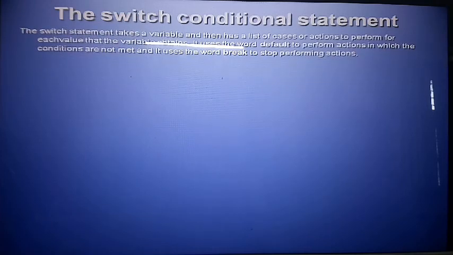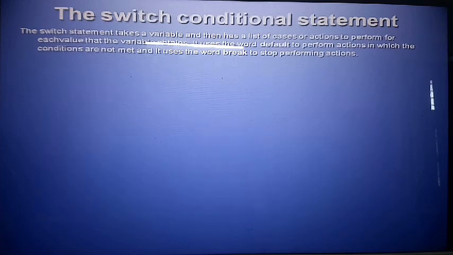Next, the switch condition. This is also most important. What is the switch statement? The switch statement takes a variable and then has a list of cases or actions to perform for each value that the variable obtains. It uses the word default to perform an action in which the condition is not met.